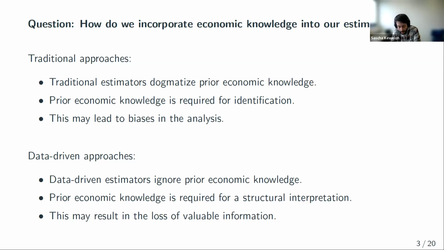Specifically, traditional identification approaches use prior economic knowledge on the interaction for identification. So we use our prior knowledge to get some restrictions, and then we impose the restrictions to ensure identification. But if we use our prior economic knowledge for identification, this basically means there's no way to update our prior economic knowledge. If we impose the zero restriction, then it's there. There's no way for the data to ever yield any evidence against our imposed zero restriction. So this is a very extreme approach to deal with prior economic knowledge. It's this dogmatic approach.